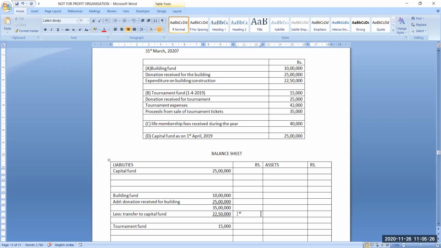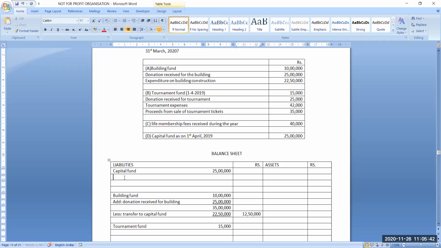So the balance in this fund will now be 35 minus 22.5, which is 12,50,000. So the balance will be 12,50,000.